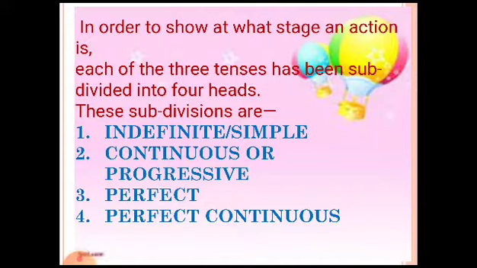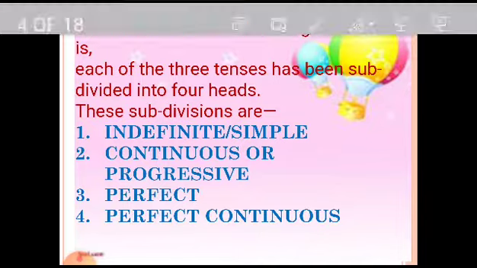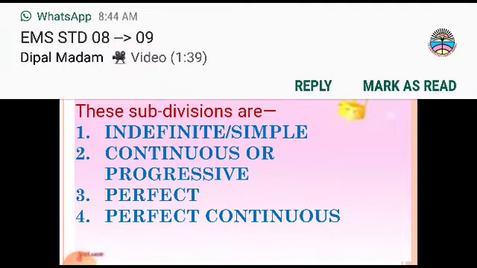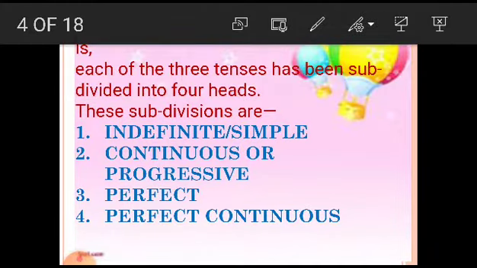In order to show at what stage an action is, each of the three tenses has been subdivided into four heads. These subdivisions are indefinite or simple tense, continuous or progressive tense, perfect tense, and perfect continuous tense.